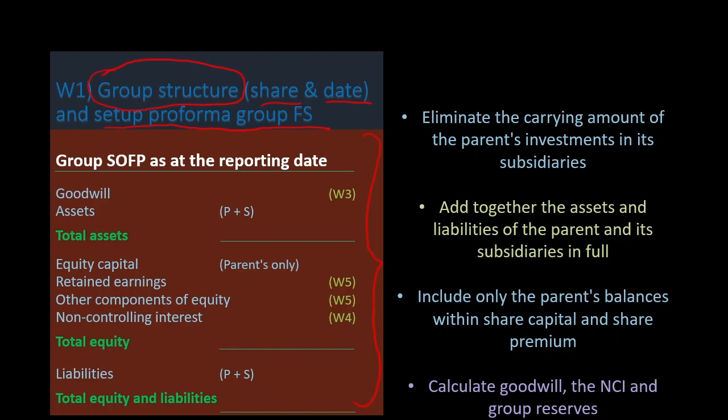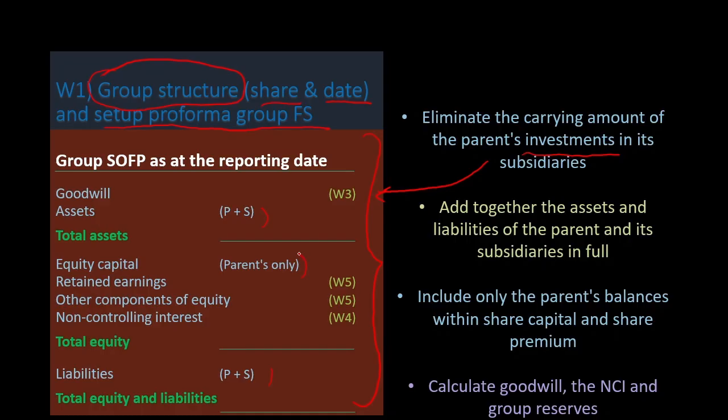We have to eliminate the carrying amount of the parent's investment in the subsidiary, which will be around here. We have eliminated that and added together the assets and liabilities of the parent and its subsidiaries in full. Include only the parent's balances within share capital and share premium.